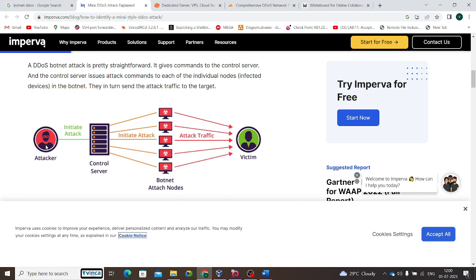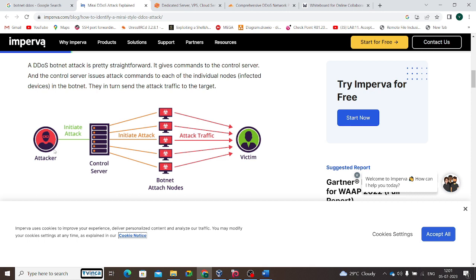A single attacker can control a number of systems. Whatever the attacker wants, he can send the instruction to all the systems, and they all act like bots. They are under the control of the attacker, not the actual owner of the system. The owner of the system has no idea that somebody is controlling their systems.